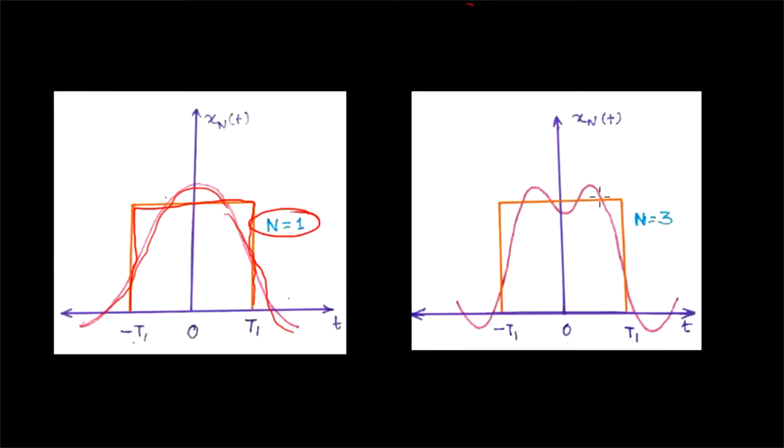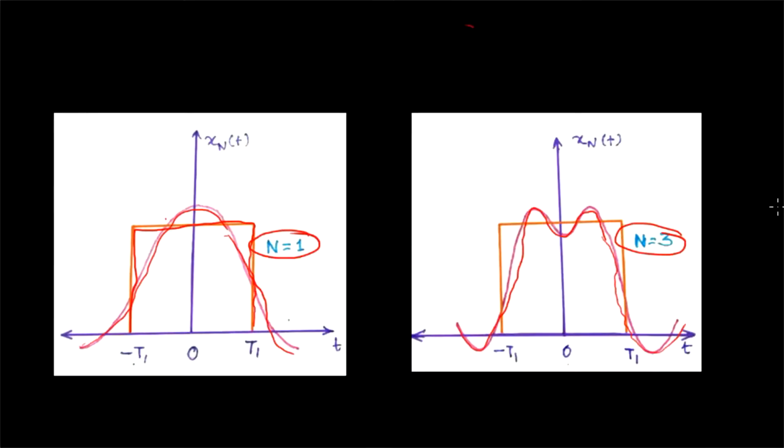And now look into this picture where n is equal to 3. That means we are using 3 sinusoidal components, and we are trying to create this square wave. So when we add these 3 sinusoidal components, you will get a signal like this. We can keep on increasing n.